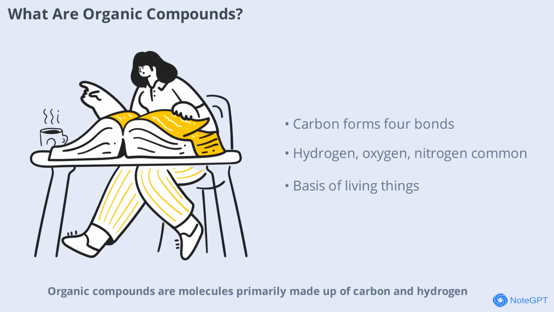Organic compounds are molecules primarily made up of carbon and hydrogen, often with other elements like oxygen, nitrogen, and sulfur. These compounds are the building blocks of all living things, from plants and animals to humans. In this scene, we'll discuss what makes a compound organic and why carbon is so special. Its ability to form 4 covalent bonds allows for a vast variety of structures, making organic chemistry incredibly diverse. Understanding these basics is key to mastering the subject and appreciating its relevance in everyday life.